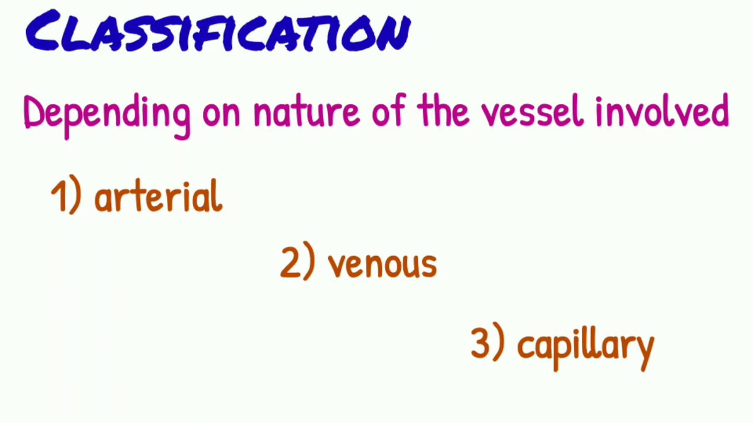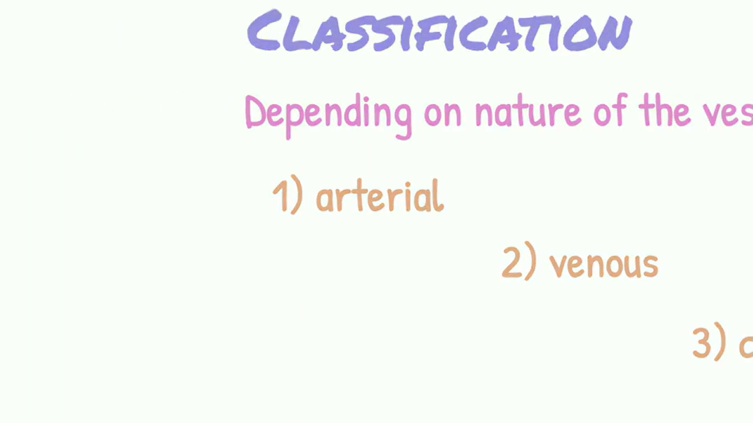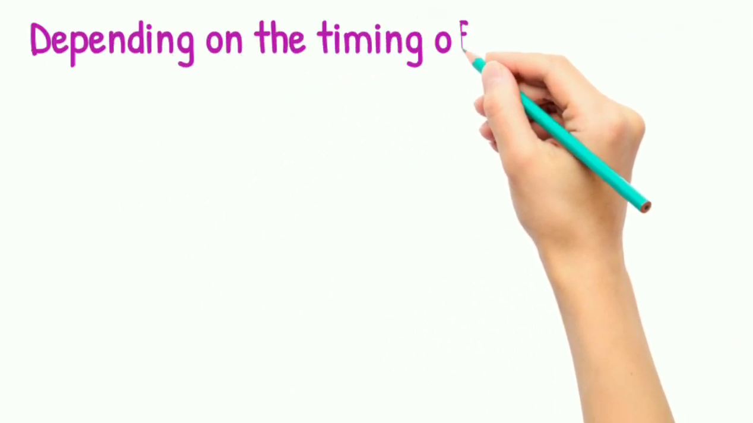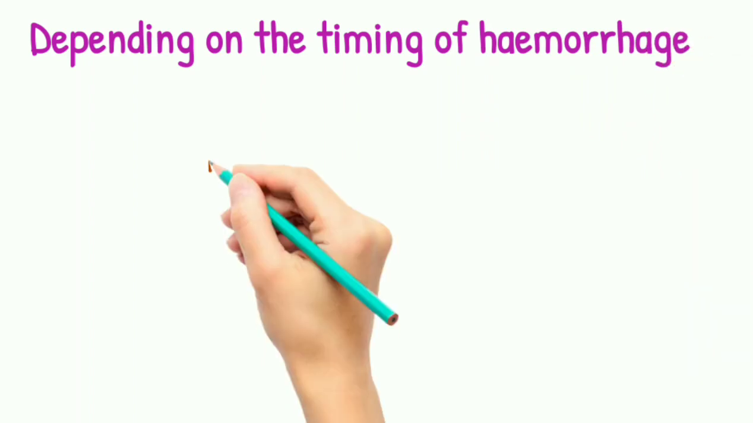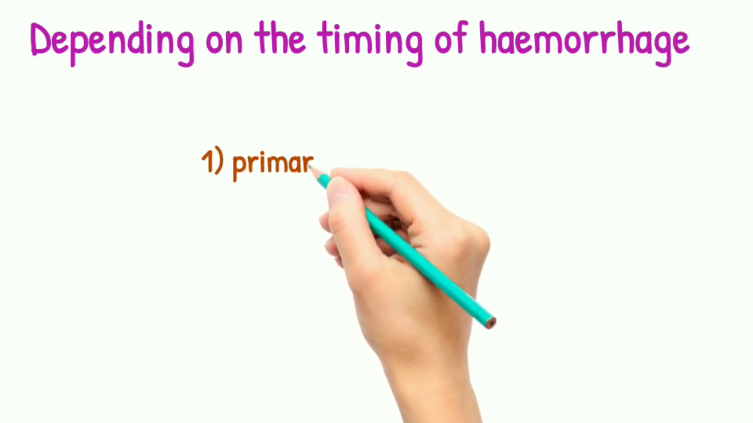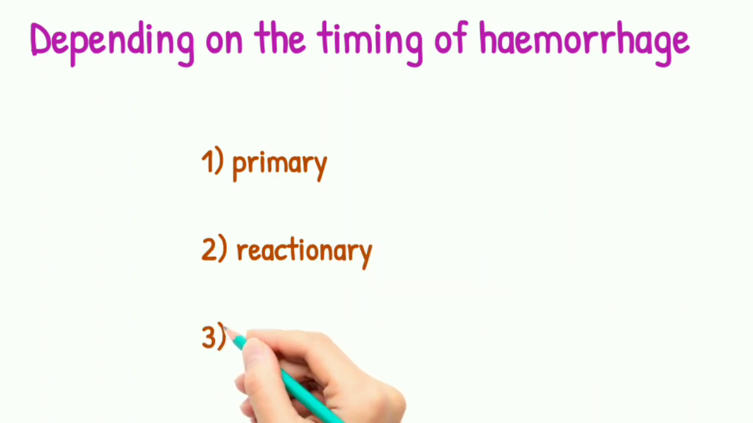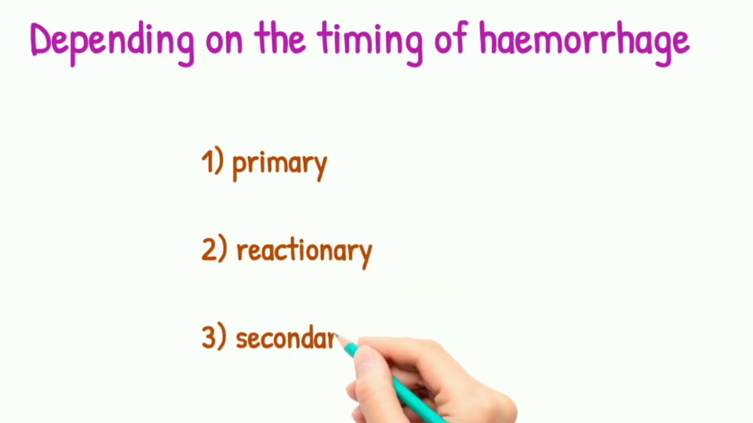Depending on the timing of the hemorrhage, it can be primary, reactionary, or secondary. Primary hemorrhage occurs at the time of surgery. Reactionary hemorrhage occurs after 6 to 12 hours of surgery. Hypertension in the postoperative period, violent sneezing, coughing, and retching are the usual causes.